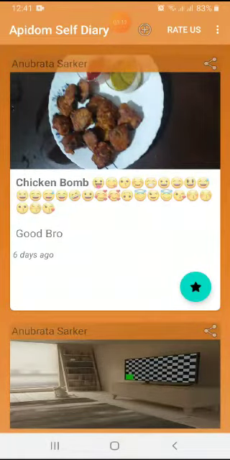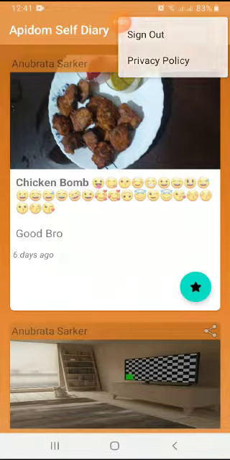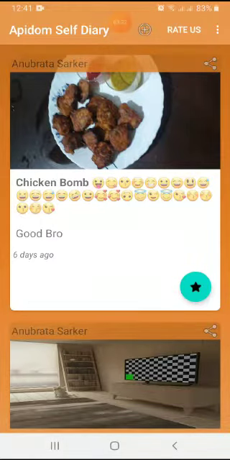By clicking on this plus icon, you can add your own journal again, and by clicking on rate us, you can rate us on Google Play. Clicking on privacy policy, you will be able to see our privacy policy, and clicking on sign out, you will be signed out. Suppose now I am logged in.